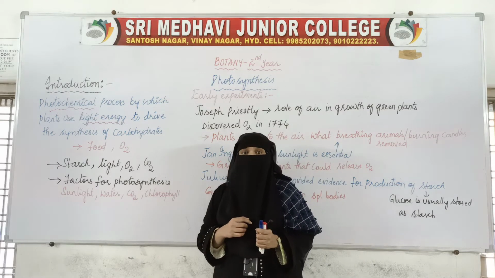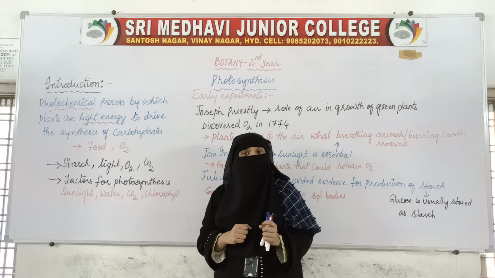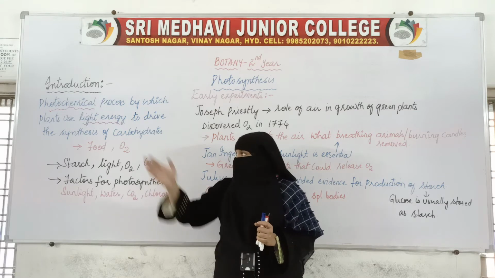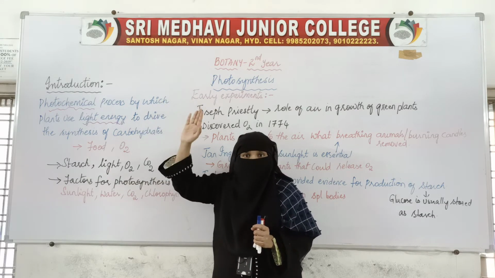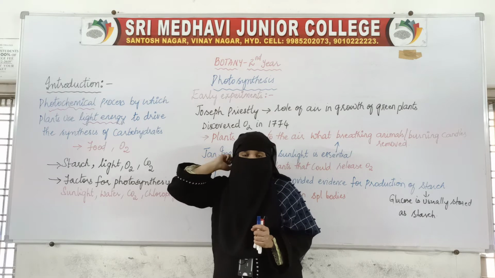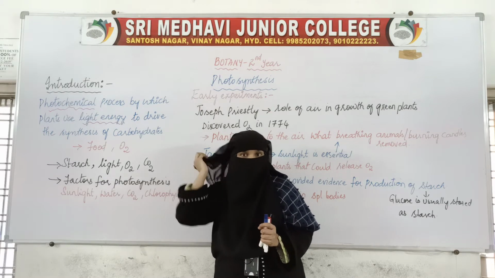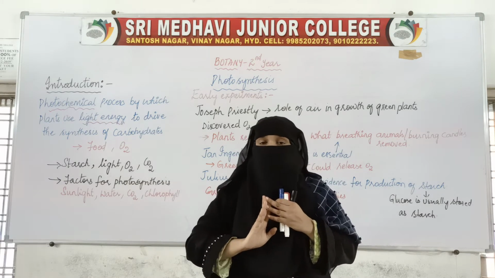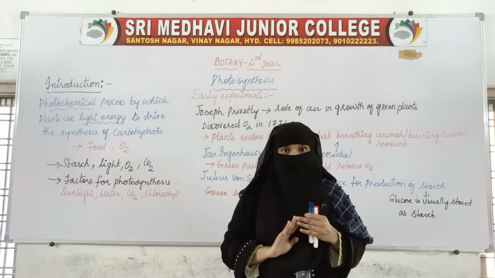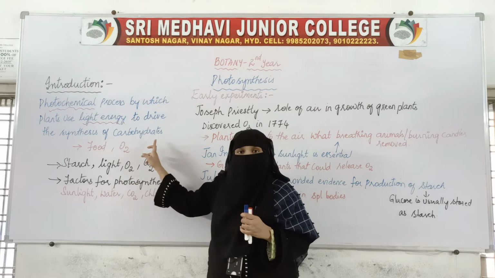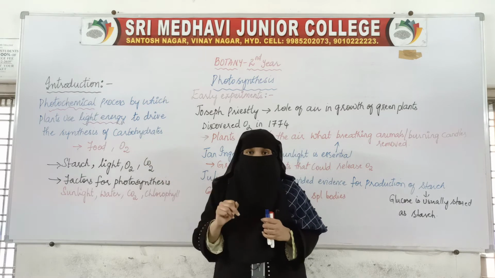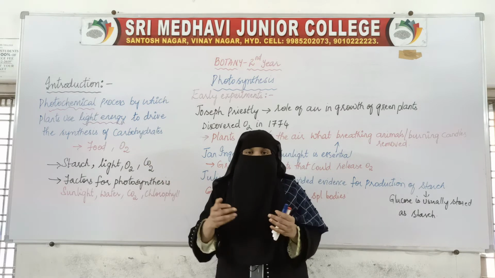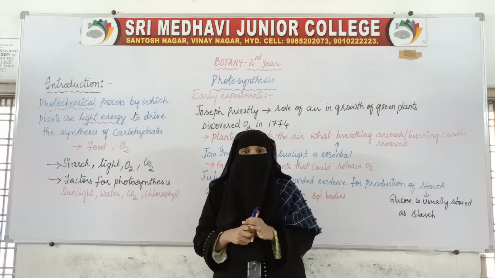So what do we get by this process of photosynthesis? Plants produce food material by the process of photosynthesis. Photosynthesis is a process which basically provides food to all living organisms. By this process only, plants produce food for themselves as well as for other living organisms.